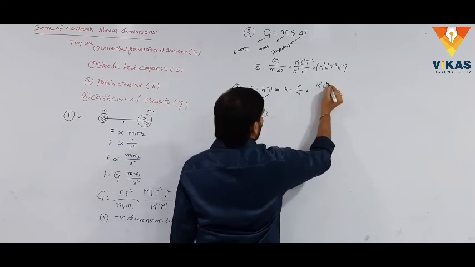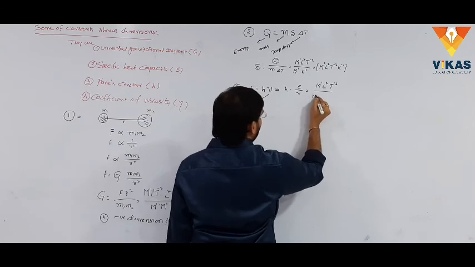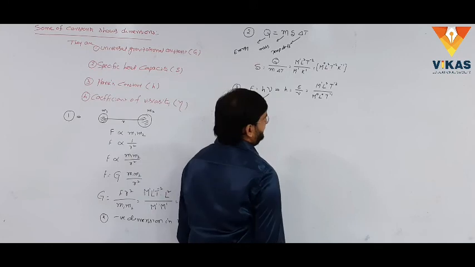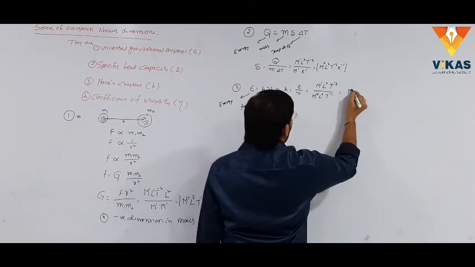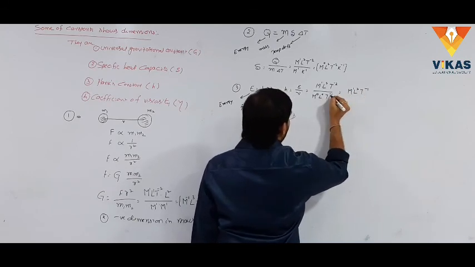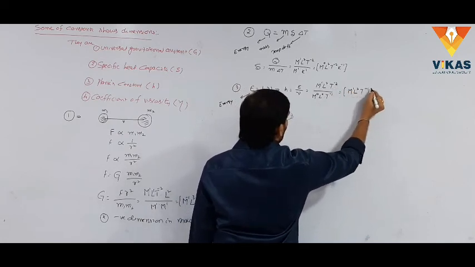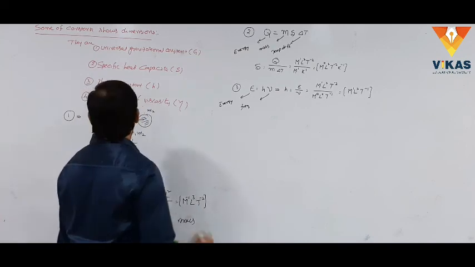M power 1 L square T power minus 2 by the dimensional formula for frequency, which is M power 0, L power 0, T power minus 1. This T power minus 1 is taken into the numerator. Simply here M power 1, L square, T power minus 1. This minus 1 is taken into the numerator as plus 1, minus 2 plus 1 is minus 1. Simply this is the dimensional formula for Planck's constant.